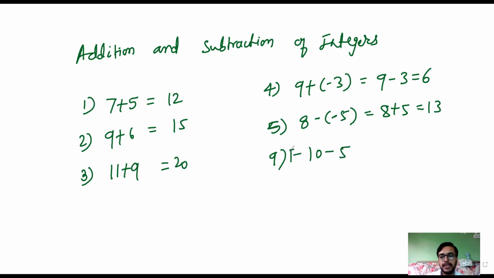Here both numbers are negative, but these negative signs are not close to each other. In this case, we take the sign as minus and we will do addition. 10 plus 5 is 15. The answer will be negative 15. Okay, have you cleared this? These are very simple rules.